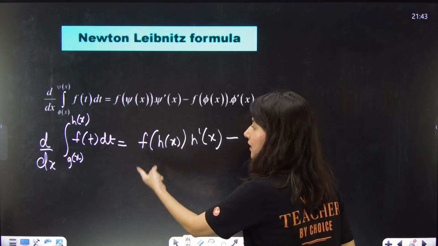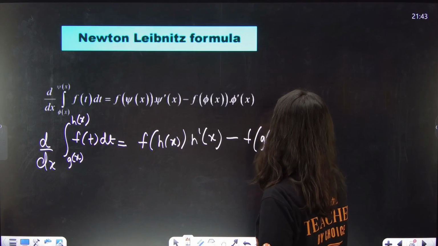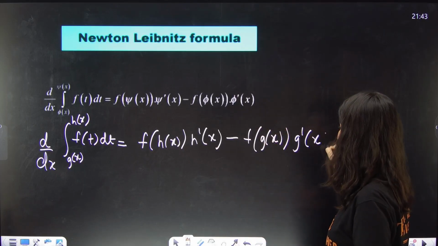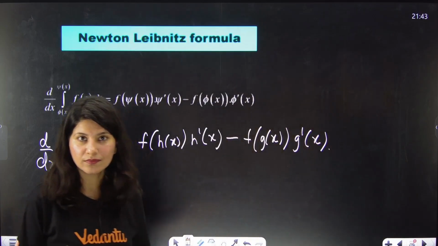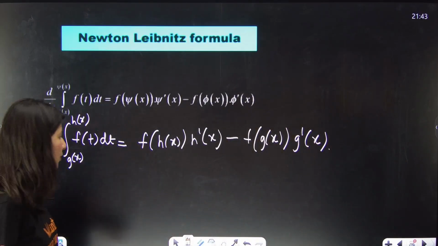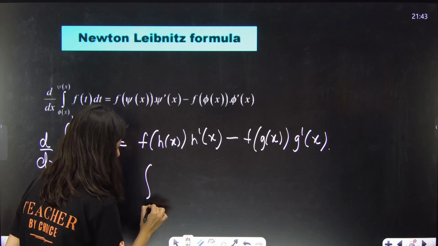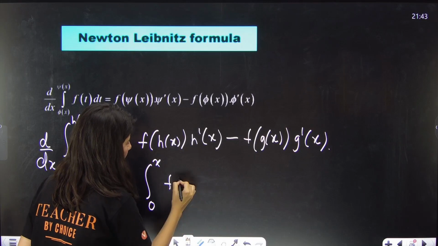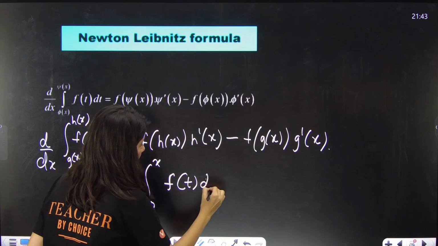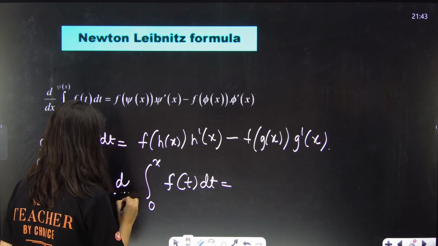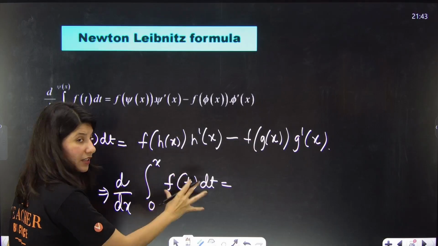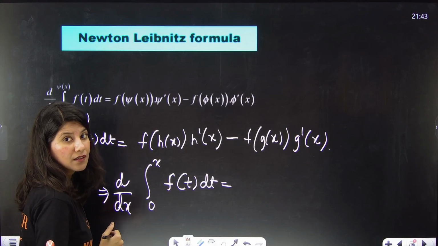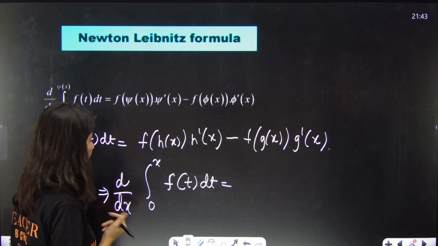Minus. Now t will be replaced by the lower limit, and the lower limit will be differentiated, and you're done. Boom. Gone. So suppose this is the integral from 0 to x of f of t dt. Just tell me, if at all you have to differentiate this, the derivative of this, then d by dx of this.